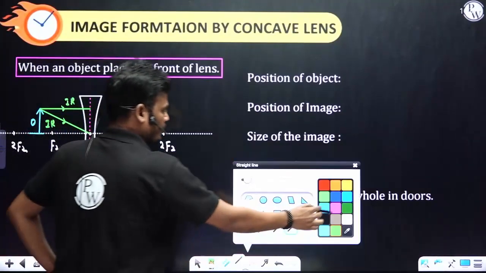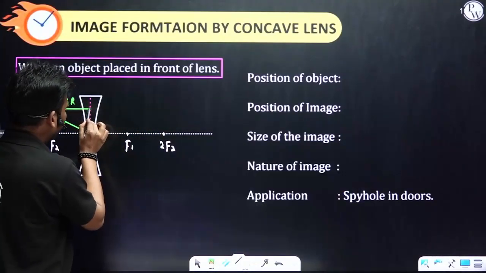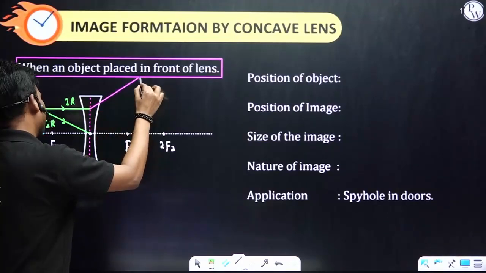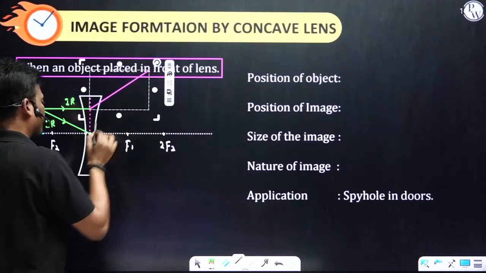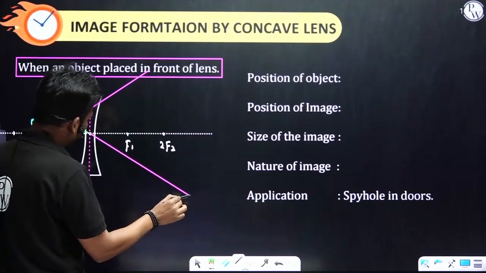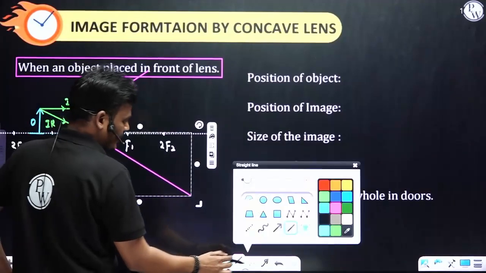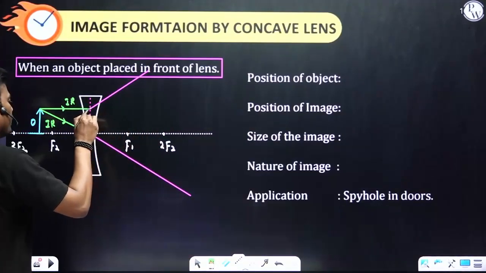And the refracted rays, as it is diverging, this is a refracted ray, it will move along the same path.